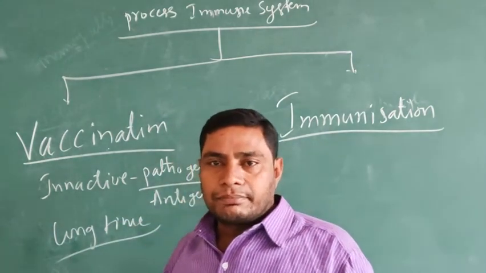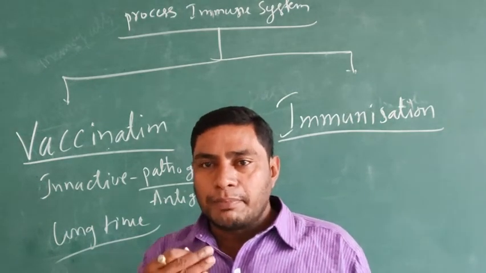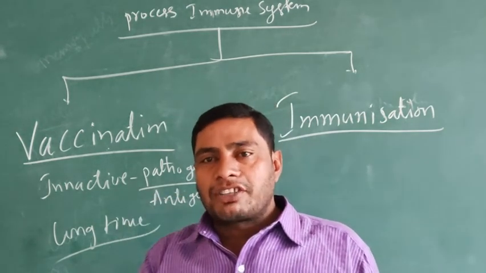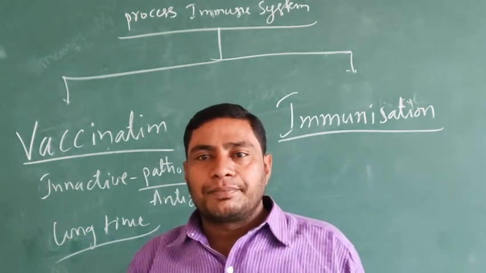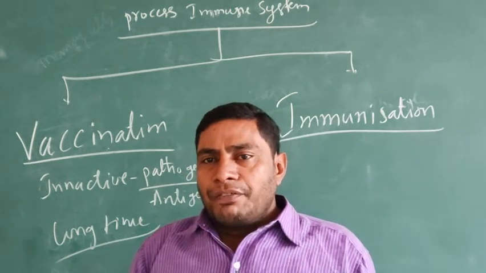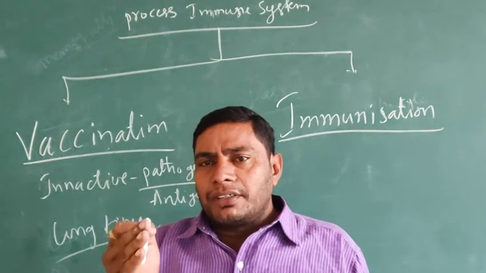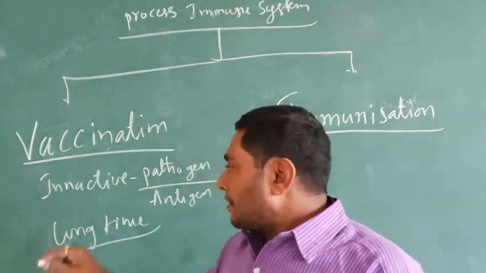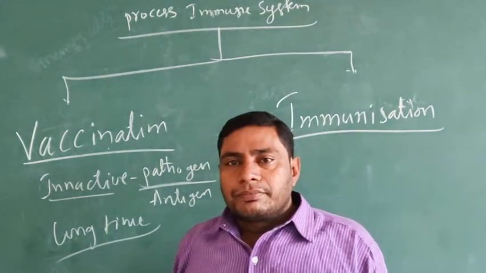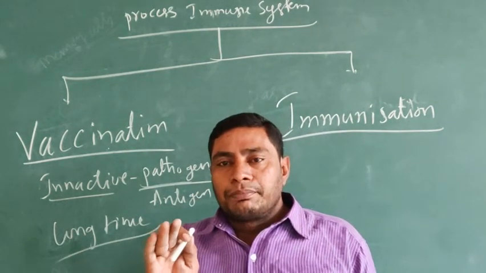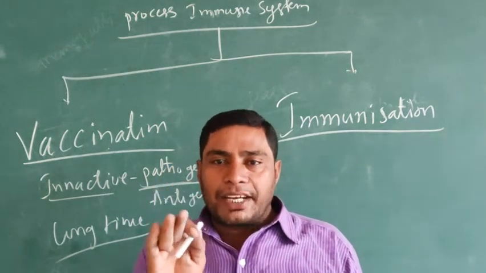For example, the hepatitis B virus antigen, which means the hepatitis B vaccination, and the polio vaccine. If you observe, any type of vaccination contains the inactive state of the pathogens or the inactive state of the pathogen products.